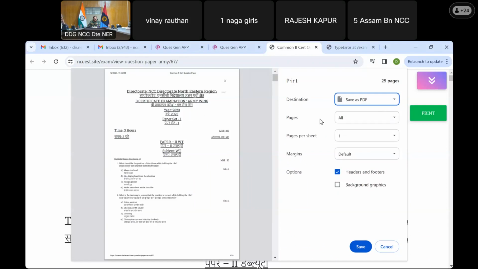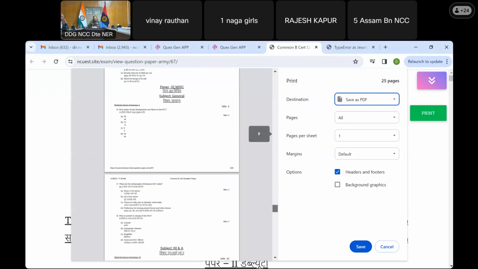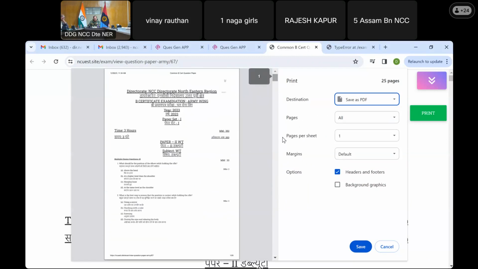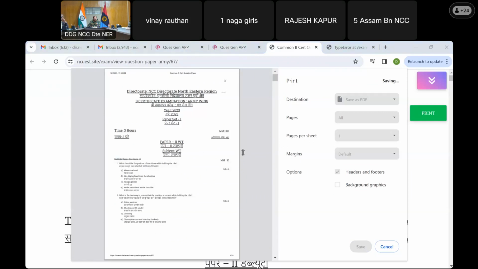So once we do this, we will find that the total number of pages that are generated are quite a lot. About 25 pages are generated, which are PDF. So we need to save this. Once we save, it is saved to our hard disk, from which computer we are accessing all this. So I click on the save button, and it is auto feeding some name, common B certificate question paper. If you want to change it, you can change. Otherwise, this can be saved.